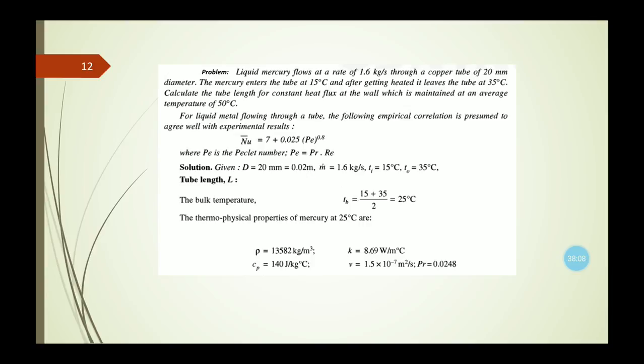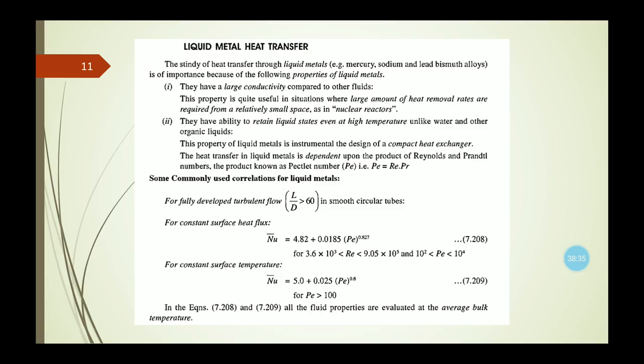For liquid metal flowing through a tube, the following empirical correlation is presumed to agree well with the experimental results. That is Nusselt number equals 7 plus 0.025 Peclet number to the power 0.8. So here the equation that we will be using for Nusselt number is actually given in the question. If it was not given in the question, then based on the different values of the Reynolds number and Peclet number, we had to choose from the equations that we have discussed in the earlier slide.